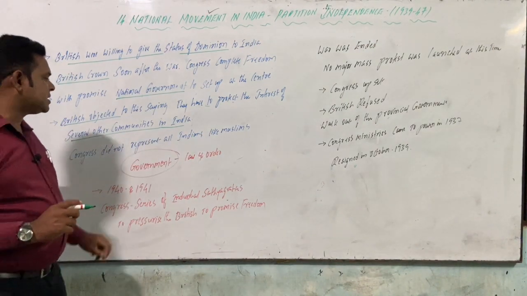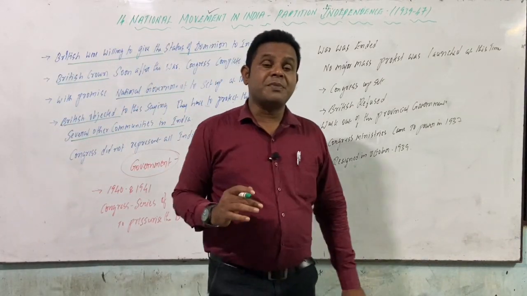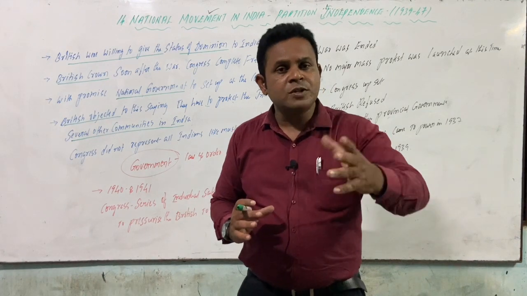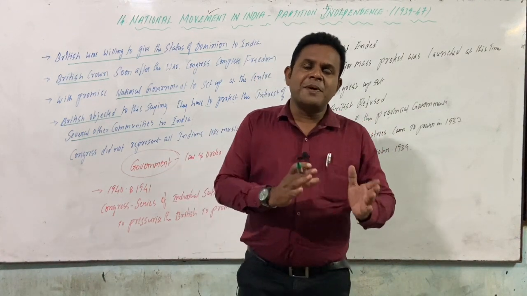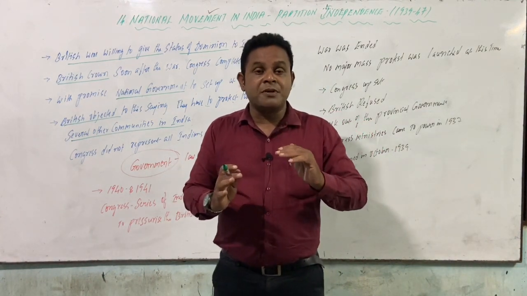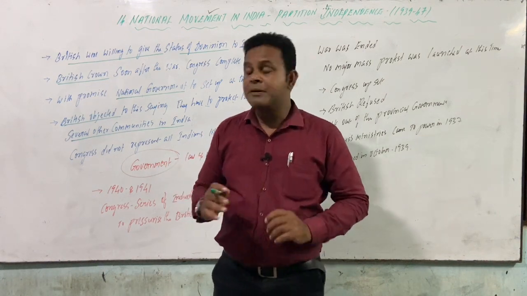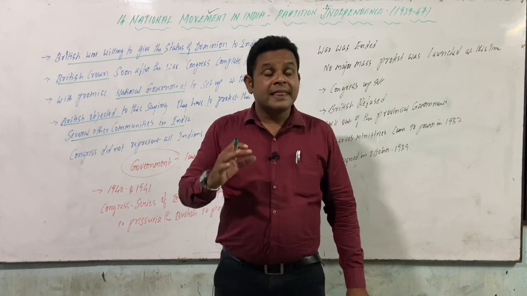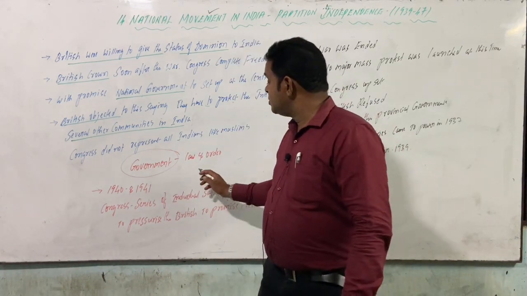Then immediately, what was the next step the Britishers took? They are hesitating to give. They are not willing to give. So, in one way or another, they are making objections to stop granting independence. And immediately, spontaneously, the government took the step of introducing a new law and order.